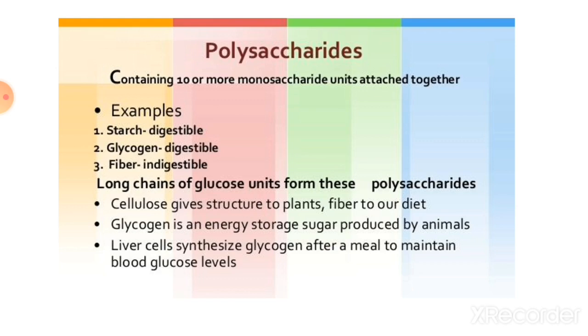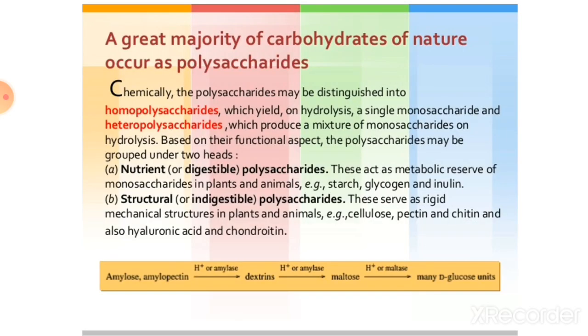Cellulose is a structural polysaccharide in a plant. Glycogen is a storage polysaccharide in animals. Liver cells synthesize glycogen after a meal to maintain blood glucose level. A great majority of carbohydrate in nature occurs as a polysaccharide.